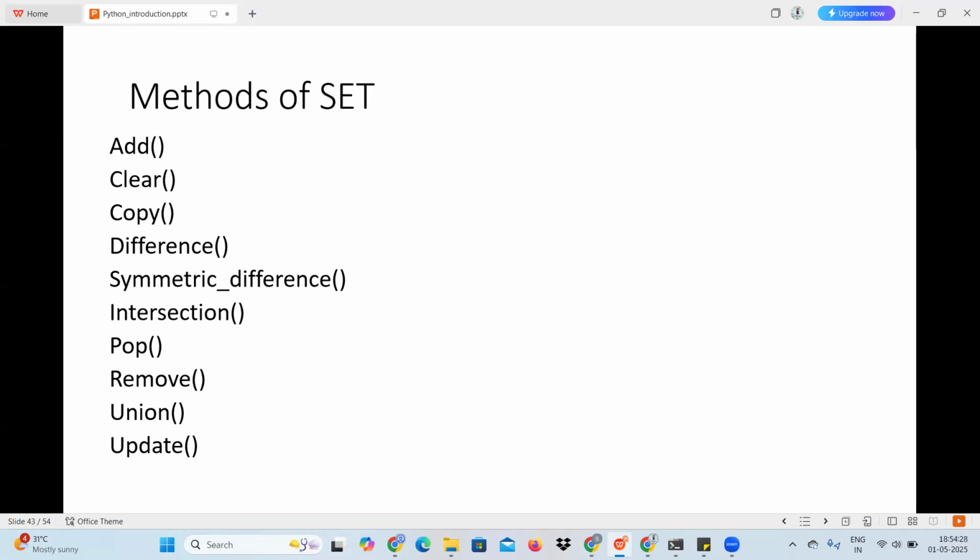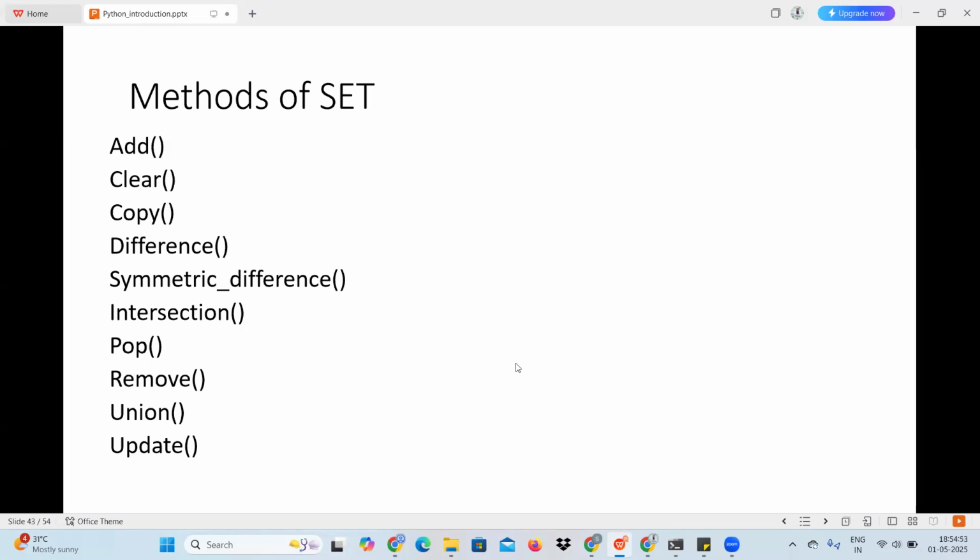A dot symmetric difference B means whatever values are in A but not in B, and similarly vice versa, whatever values are in B but not in A. Both will be combined and it will give you the output when you use symmetric difference.